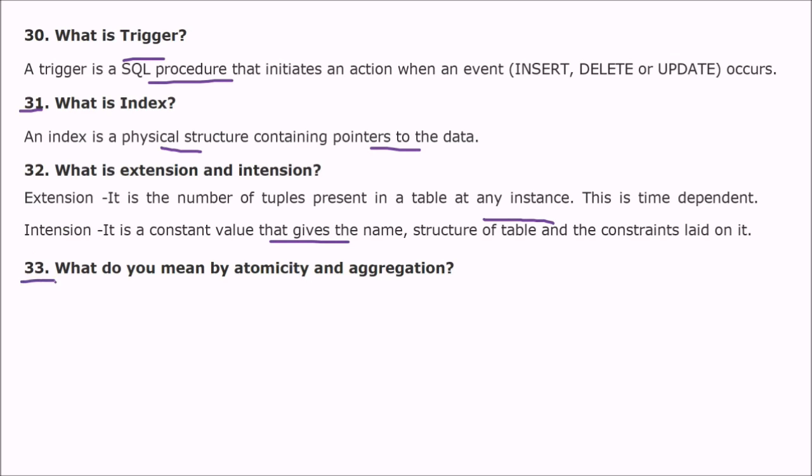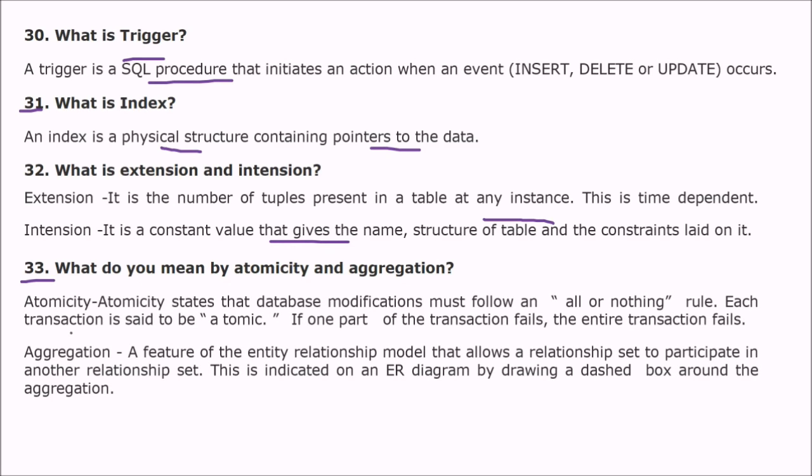Next is, what do you mean by atomicity and aggregation? Atomicity states that the database modification must follow the all-or-nothing rule. Either the modification should be complete, totally done, or it should not happen at all, not left somewhere in between. So each transaction is said to be atomic. If one part of the transaction fails, the entire transaction fails.